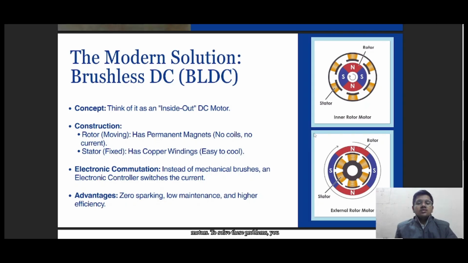To solve these problems, we use brushless DC motors. Think of this as an inside-out DC motor. The rotor, the moving part, carries permanent magnets, and there are no coils or current on the inside. The stator, a fixed part, carries the copper winding, which makes them very easy to cool. Here we can see the stator and here is the rotor. Instead of mechanical brushes, we use an electronic controller to switch the current. This results in zero sparking, low maintenance and much higher efficiency.